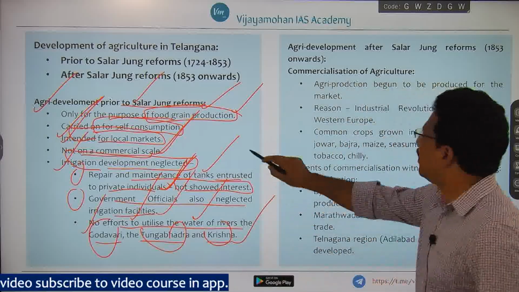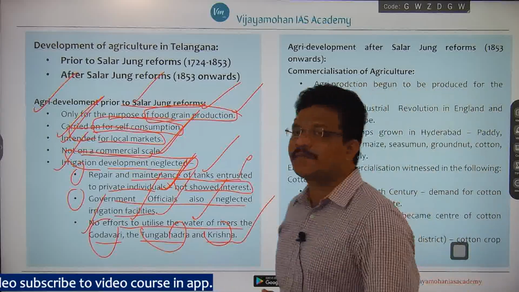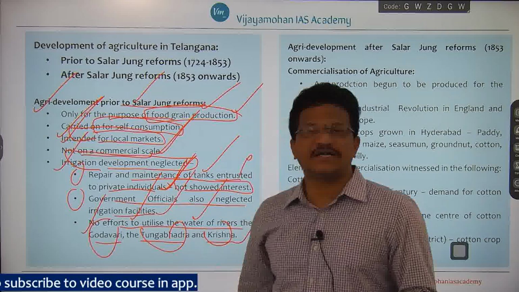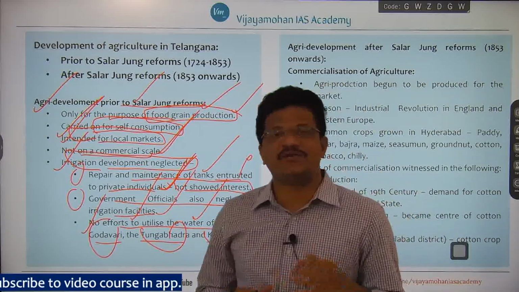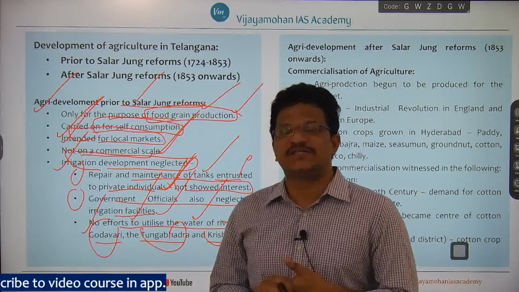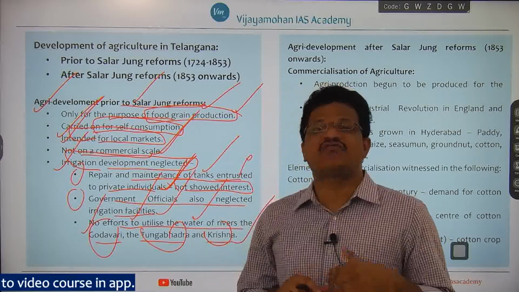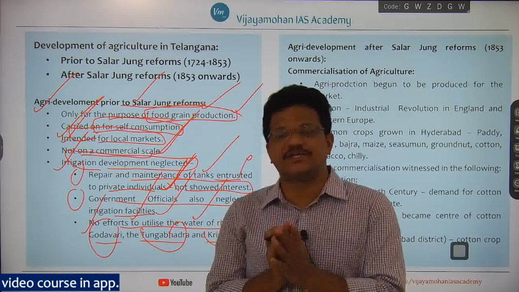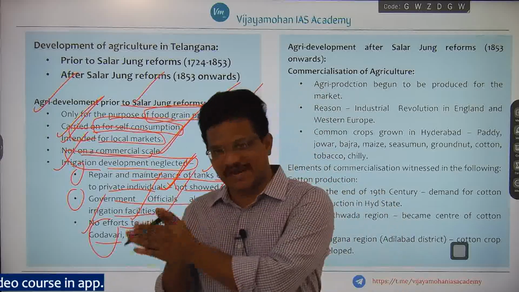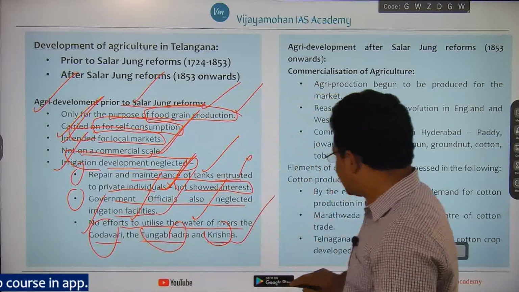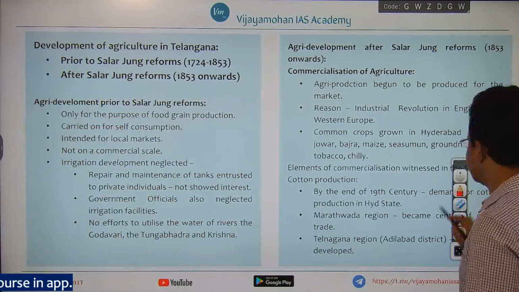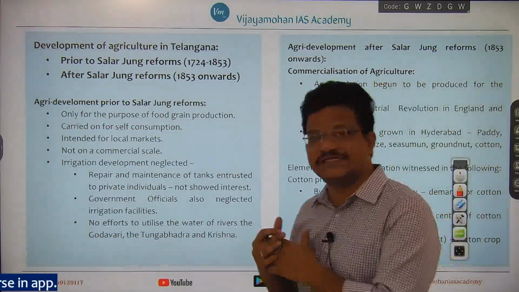Because of all these reasons, the prevailing nature of agriculture prior to the Salarjung reforms is somewhat ruralized, localized and subsistence based, not for commercial purpose, and irrigation is also not developed up to the standards, right. Just briefly remember this, because there is a possibility they might ask a question on this aspect.